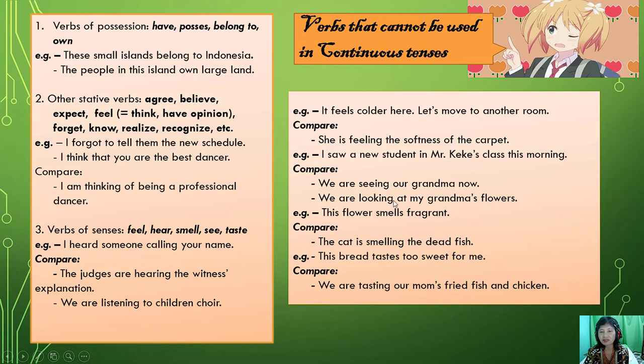But we can use look at if we want to give more attention. So it is like this, listening. If we want to give more attention to something that we see, we use looking at. And then this one. The cat is smelling the dead fish. The same as this, we are tasting our mom's fried fish and chicken. So smelling, tasting, it is more to show an action. Because if it is an action, we can put it in continuous tense.